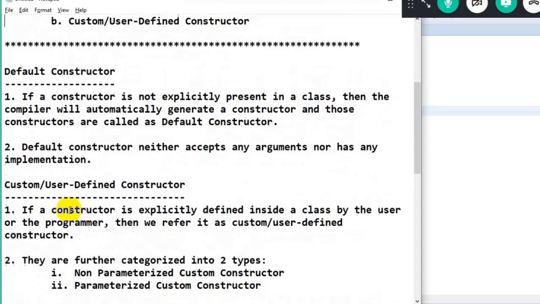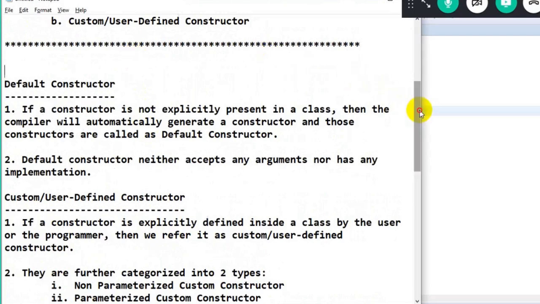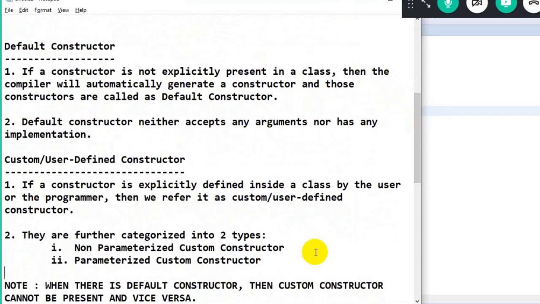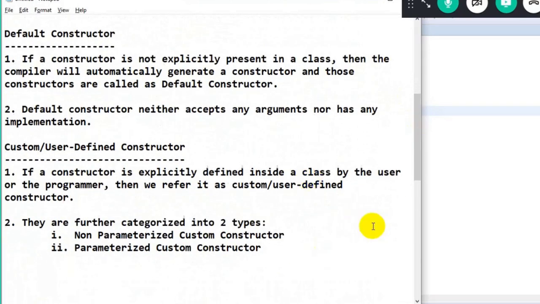Now here, what is a default constructor? Let me just push it down. Yeah, perfect. Now just read out each and every point. If a constructor is not explicitly present inside the class, then the compiler will automatically generate a constructor, and that constructor is called the default constructor, meaning every class will have a type of constructor. If you don't have a default constructor, a custom constructor will be there. If you don't have a custom constructor, a default constructor will be there. A default constructor neither accepts any arguments nor has any implementation.